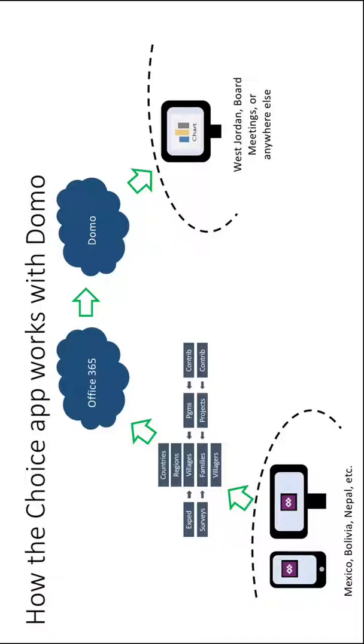We then have the Domo service, which is able to pull the information out of Office 365 and then perform calculations on it. So if we wanted to know what's the total number of villagers that we're serving, it can query that out of Office 365 and produce a chart about it. Or what's the total annual income from economic development projects in the region of Acambay, Mexico? It could answer questions like that through the Domo service and through the dashboarding provided there. So the cool thing is, in West Jordan, where Choice headquarters is, or wherever a board member may be, they can sign into Domo, they can see all the data that's been entered, and in all the remote locations where these villages exist, the Choice staff is able to enter the data.